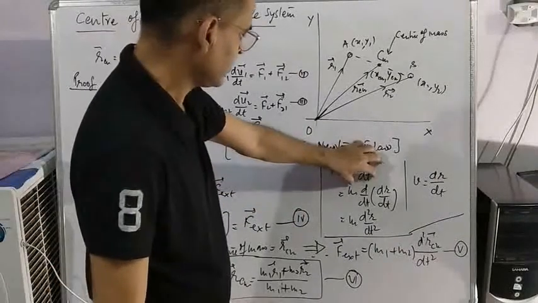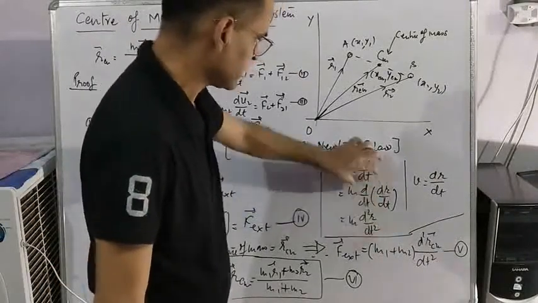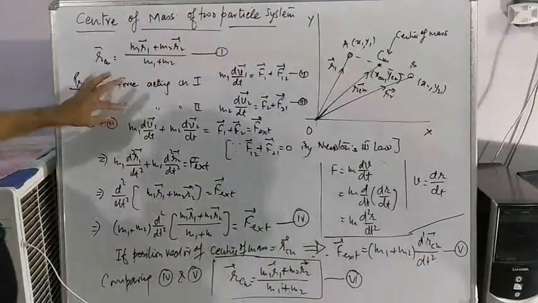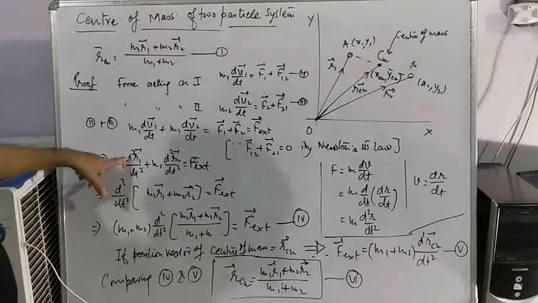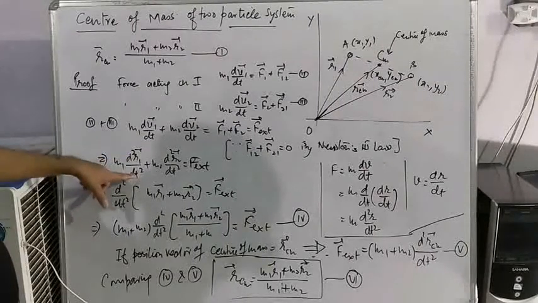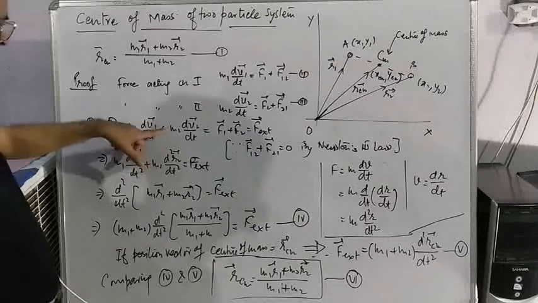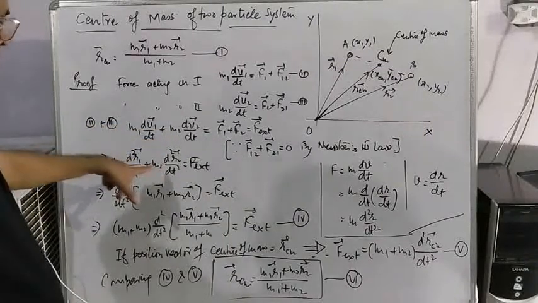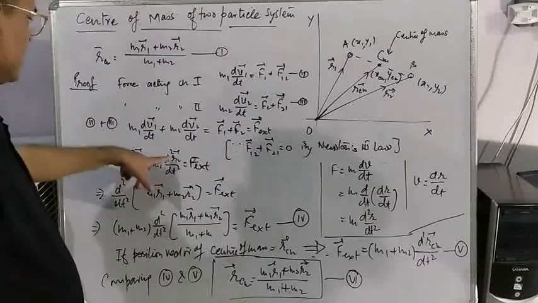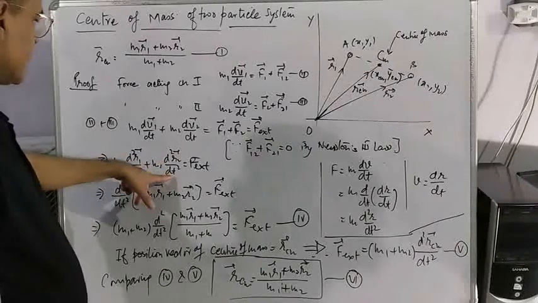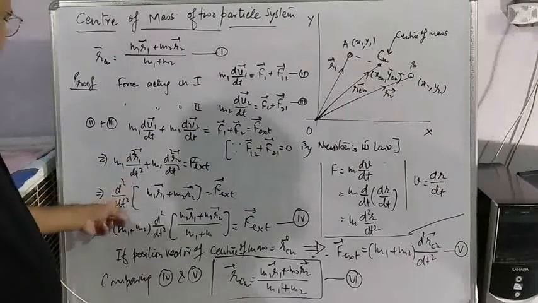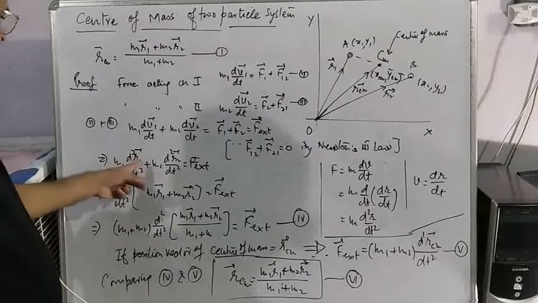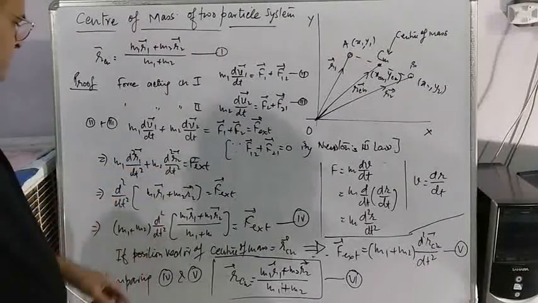Means this value can be written like this. So in place of m1 dv1 by dt, you can write m1 d2r1 upon dt square, and in place of m2 dv2 by dt you can write m2 d2r2 upon dt square. d2 by dt square is common. m1 r1 plus m2 r2 remains in the bracket.